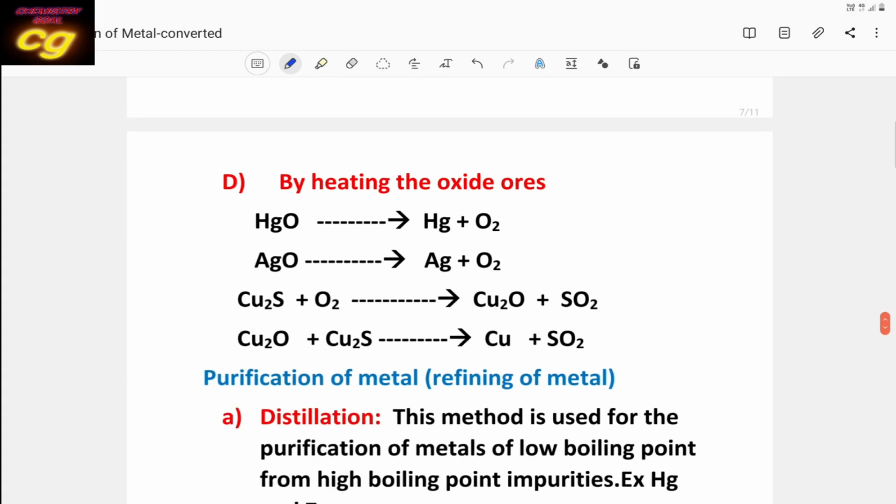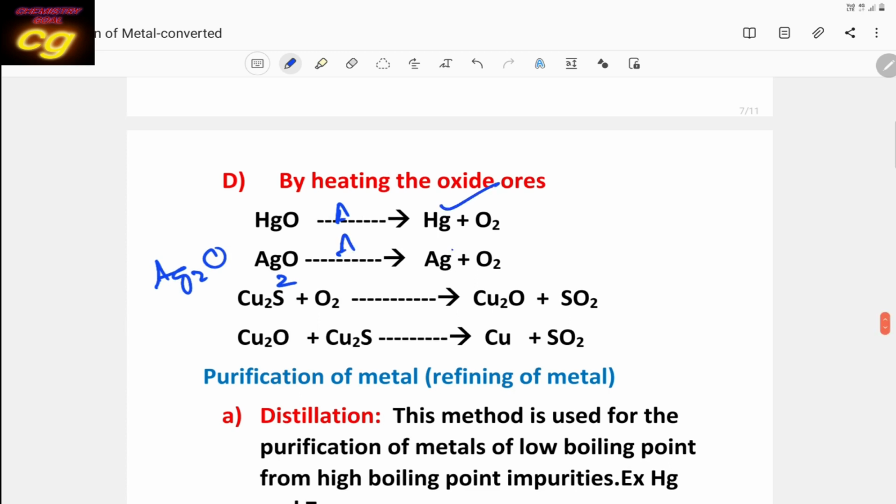Then another method is heating the oxide ore. Some oxides are very unstable, like mercury oxide and silver oxide, Ag2O. When heated, they convert to the corresponding metal and oxygen: HgO converts to Hg plus O2, Ag2O converts to Ag plus O2, like this.